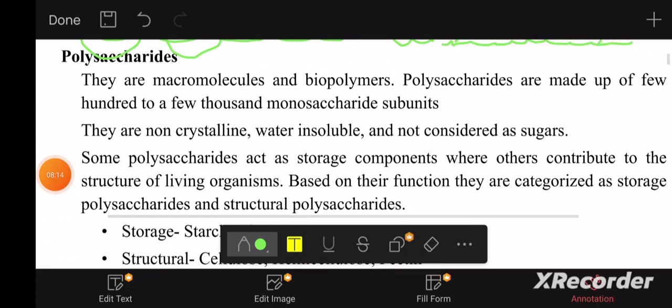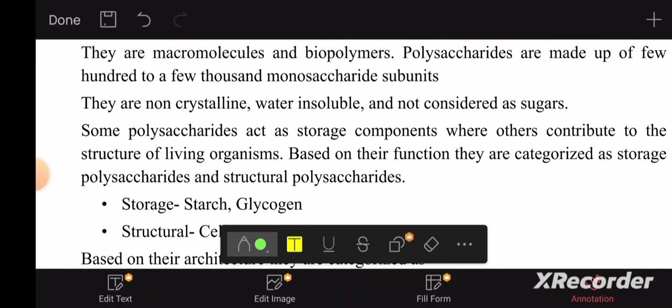Monosaccharides we discussed, and then we discussed disaccharides. Now we have to talk about polysaccharides. Polysaccharides are macromolecules and biopolymers. Macromolecules because they have a lot of atoms, therefore they are heavy. And biopolymers because these polymers are found in the biological environment, in living organisms. So what is a polymer? Monomers get together and form a polymer, right?